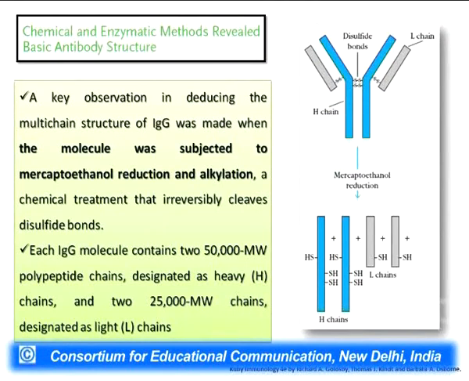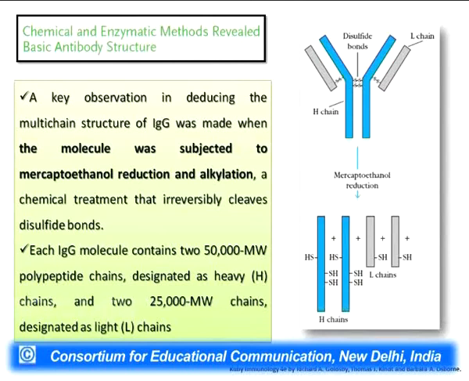The mercaptoethanol reduction and alkylation process was used, and whenever these antibodies were incubated with the mercaptoethanol reduction, they found that 4 polypeptide chains were formed. Of these 4 polypeptide chains, 2 were identical high molecular weight chains of 50,000 molecular weight, while 2 were low molecular weight chains of about 25,000 molecular weight.